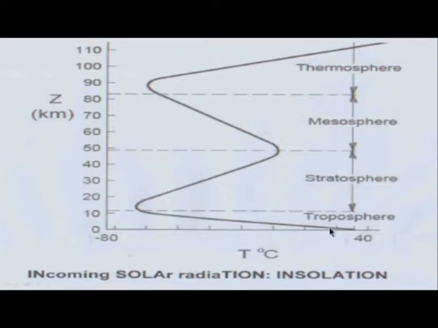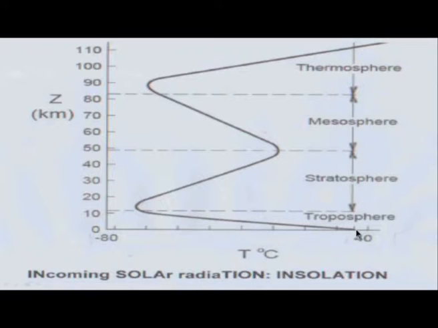Now, the surface of the earth gets heated by the radiation from the sun, and therefore the surface of the earth is a little warmer, and it heats the layer adjacent to the earth by conduction, with the result that as we go higher above the surface of the earth, the temperature drops. This temperature drops till an altitude of around 10 to 15 kilometers. This is just an indication because the temperature distribution changes at different places at different times.